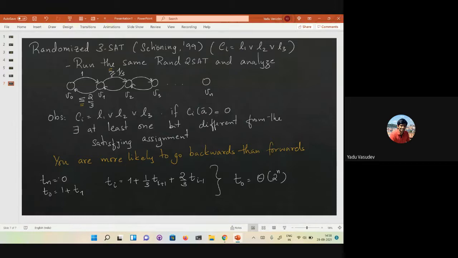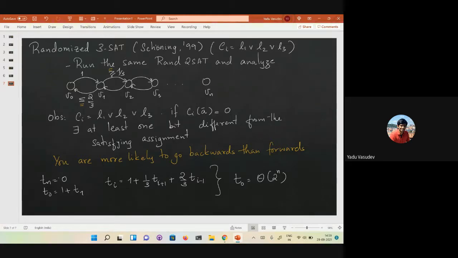Okay. So if you do the same algorithm as randomized 2SAT, where you start with an arbitrary assignment, the all zeros assignment, and then you just keep going forward, the expected time to reach Vn, or the expected time to reach a satisfying assignment, is 2 power n. Which is not very good, in the sense that your brute force deterministic algorithm will achieve this bound already.